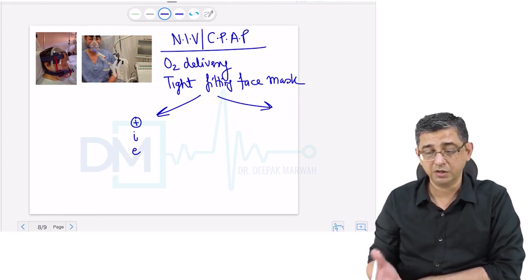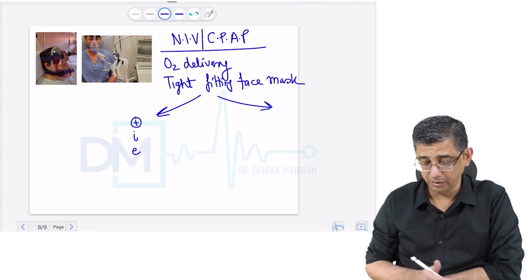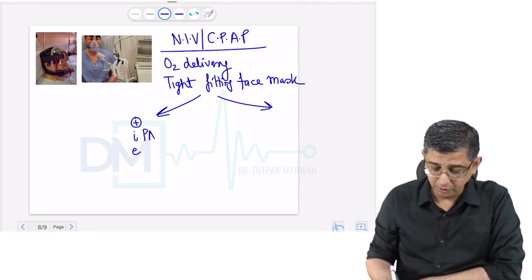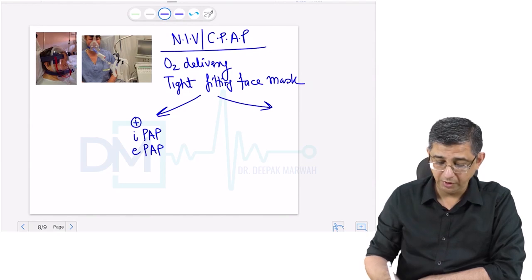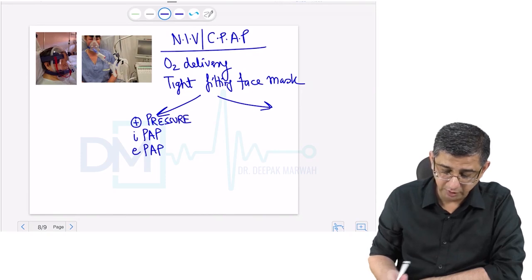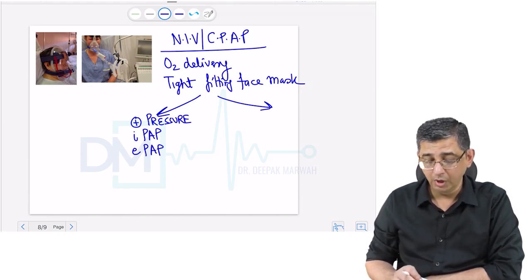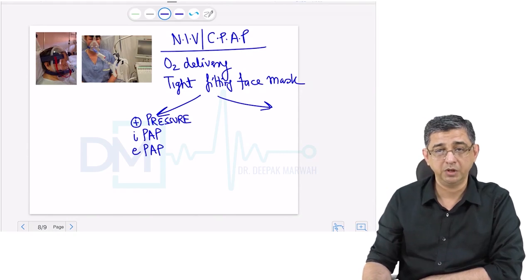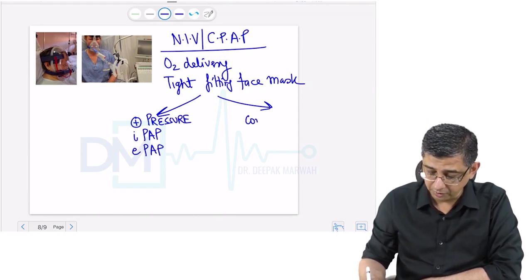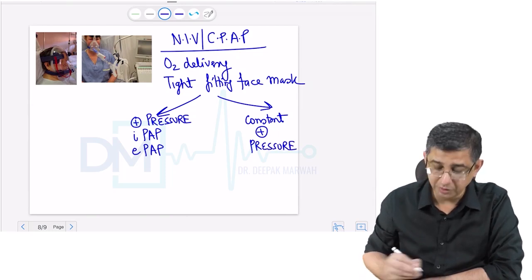Similarly here, NIV is an accentuation of the same breathing because we want to reduce the load on the accessory muscles of respiration. So we will be generating an inspiratory positive airway pressure. We will be generating an expiratory positive airway pressure. So definitely there is a positive pressure generated, but the amount of the pressure generated in inspiration and expiration is not the same. It is changing. Whereas in continuous positive airway pressure, there is definitely a positive pressure, but it is a constant positive pressure. Both in the phase of inspiration, expiration, the same amount of pressure is maintained.